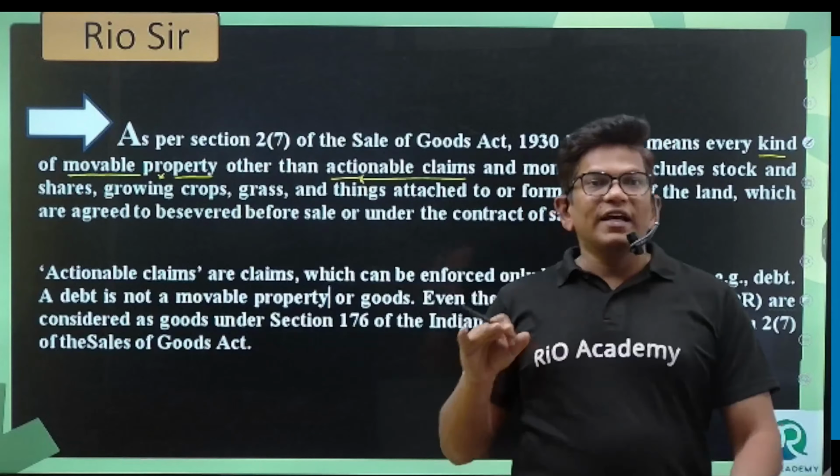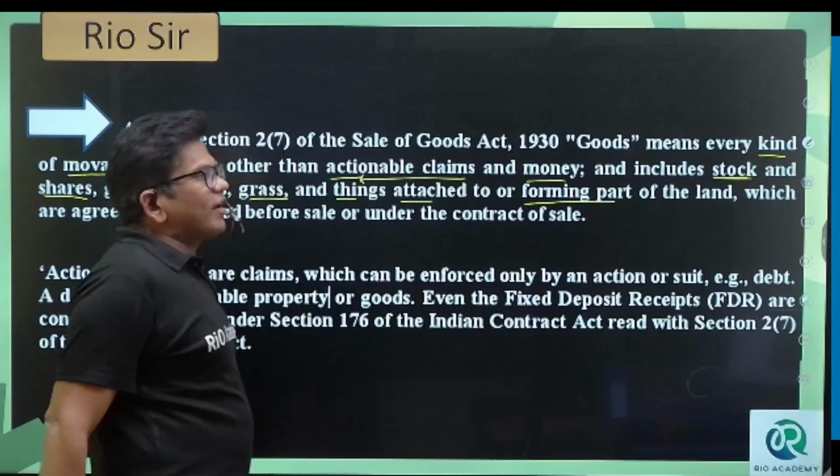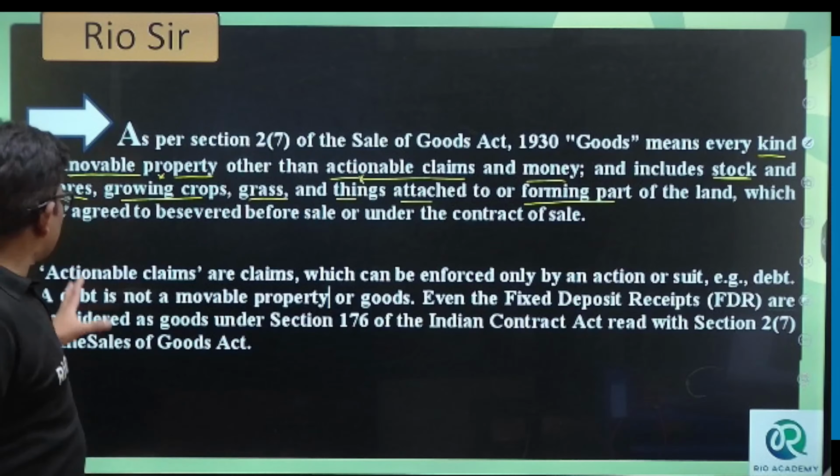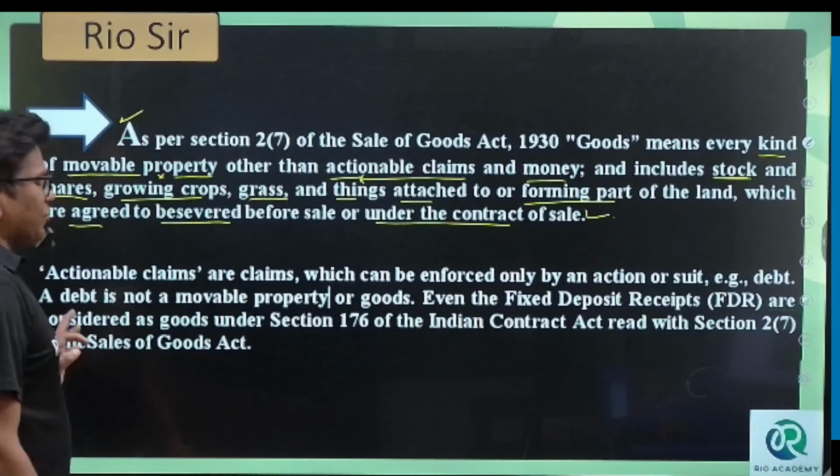Goods include stocks, shares, growing crops, grass, and things attached to or forming part of the land, which are agreed to be severed before sale or under the contract of sale. Understood? So these are the goods.